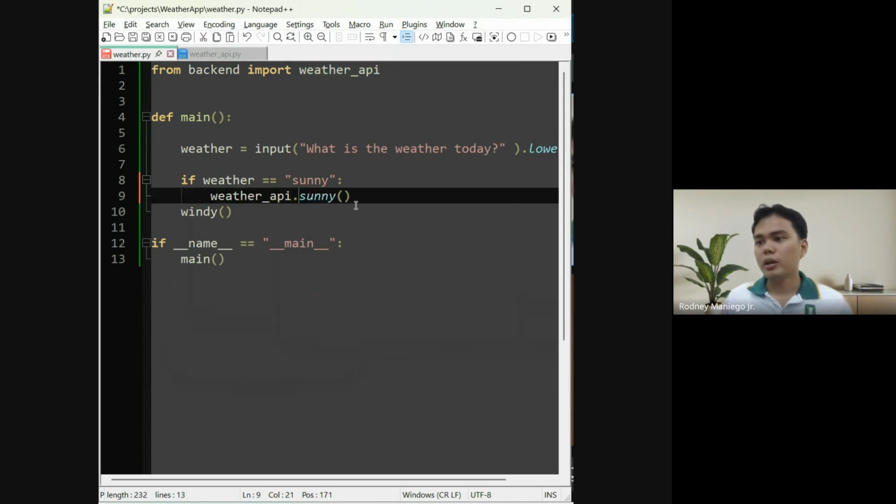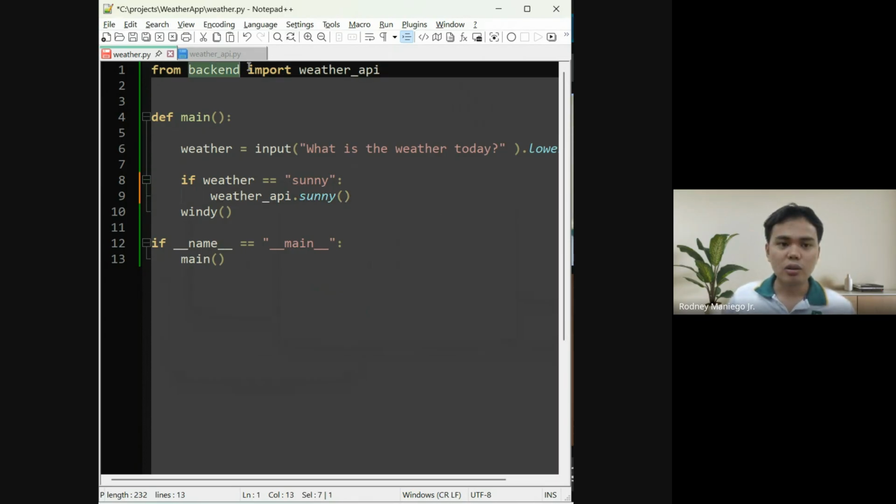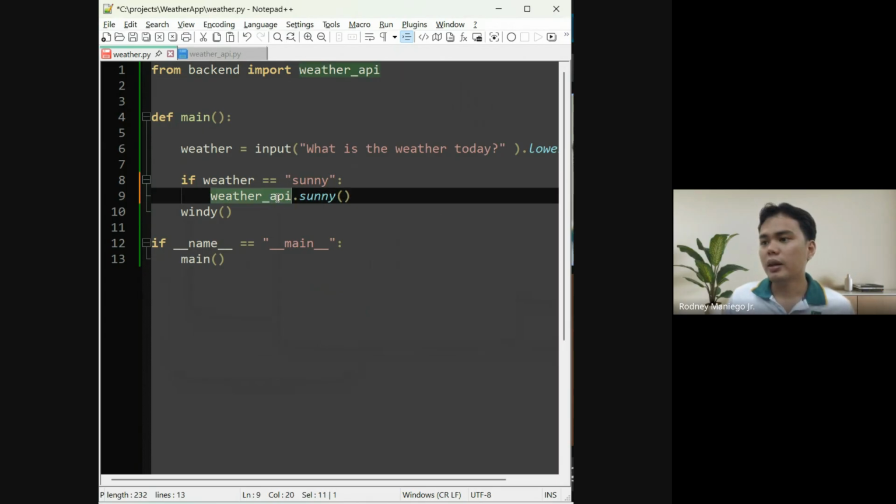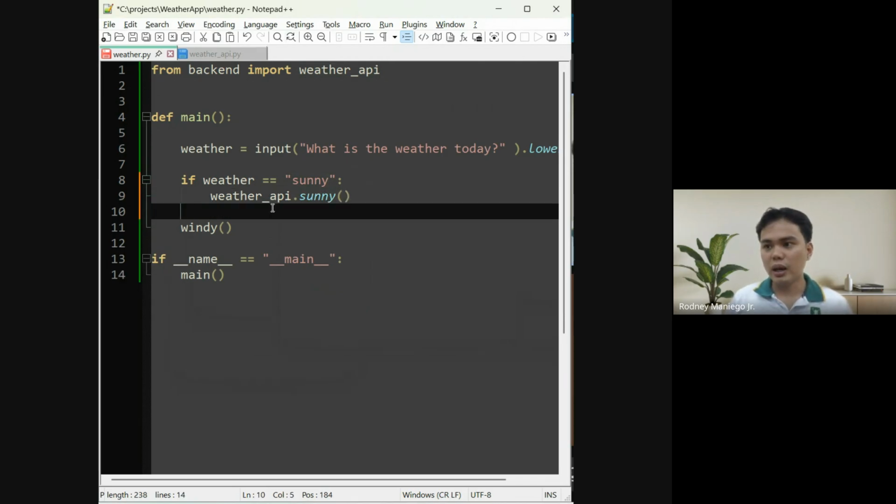This is an example of object-oriented programming. As you can see, backend is an object, and inside backend it contains weather API. Then weather API is also an object, and it contains the sunny function. But let's not focus on that yet.